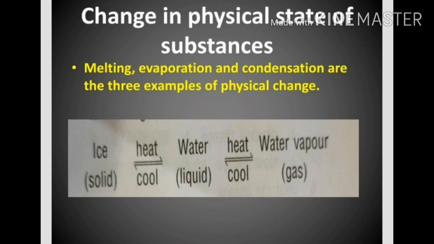Change in physical state of substances due to heat. Effect of heat: melting, evaporation and condensation. These are three examples of physical change. By these processes, physical change of the substances takes place. You can see from the example, ice on heating changes into water. That is the melting process. And water on heating changes into water vapor. That is vaporization. Water vapors, when they cool, change into liquid state. That is condensation.